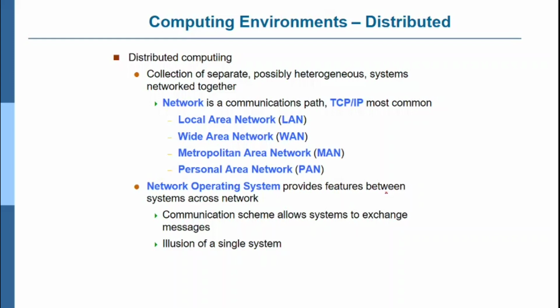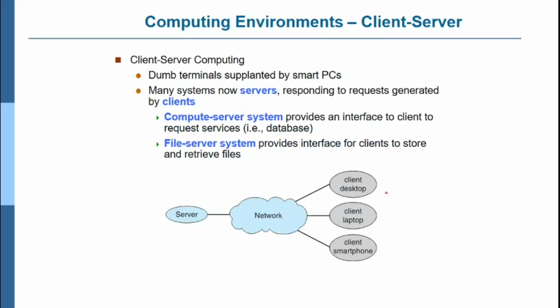A network operating system provides a feature between systems across the network. To communicate between each system, there should be a network operating system. The communicating scheme allows the systems to exchange messages. You can exchange messages between two systems with the help of the network operating system.